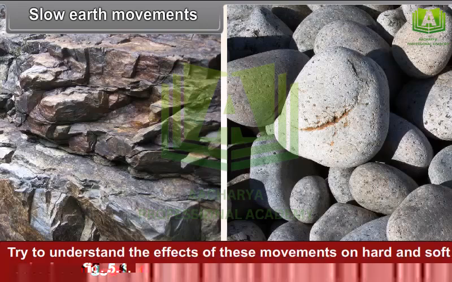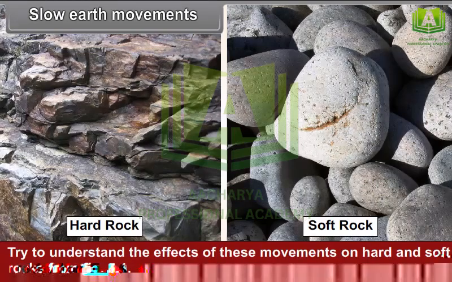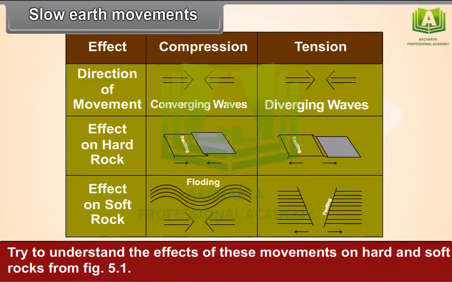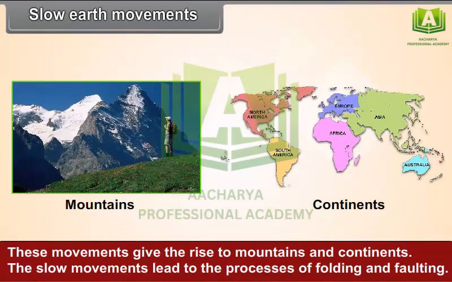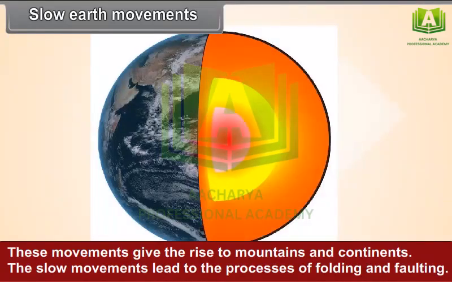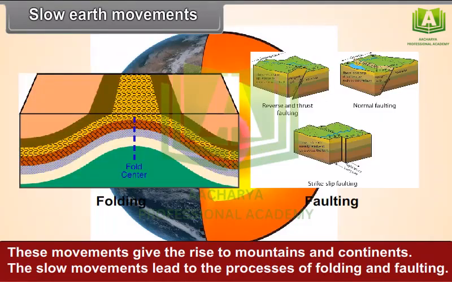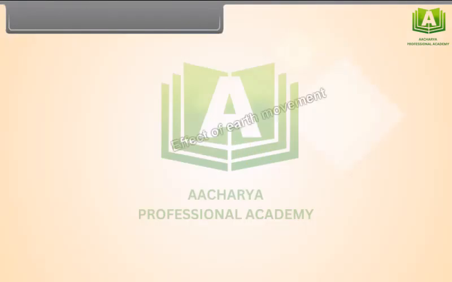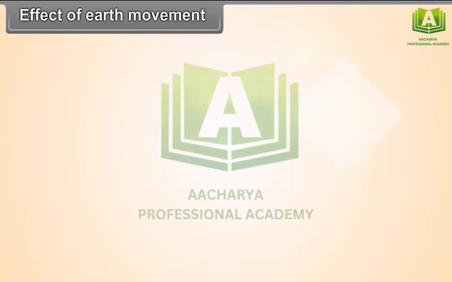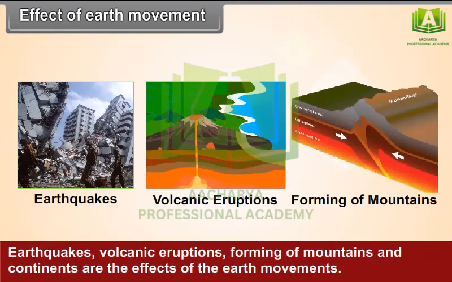Try to understand the effect of these movements on hard and soft rocks from figure 5.1. These movements give rise to mountains and continents. The slow movements lead to the processes of folding and faulting. Effects of Earth's movements: earthquakes, volcanic eruptions, forming of mountains and continents are the effects of Earth movements.